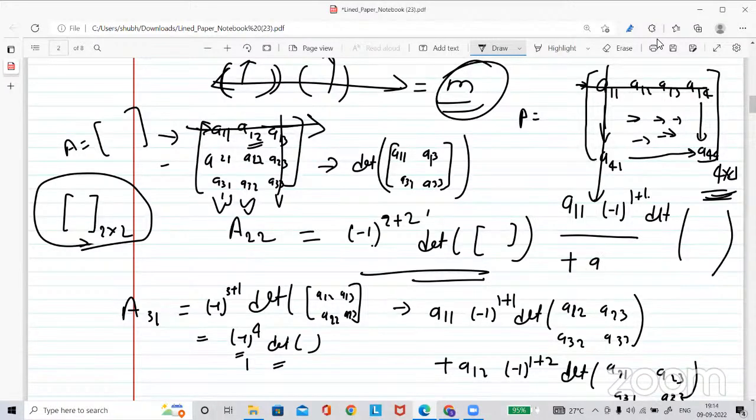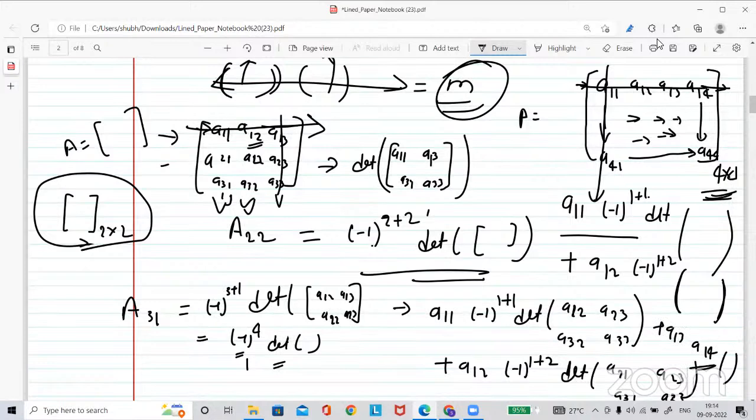Now plus A12 times -1 to the power 1 plus 2, and the determinant of its minor. Like that you will proceed for the first row. This is called finding the determinant corresponding to the first row, or expanding the matrix with respect to the first row. Then A13 and A14.